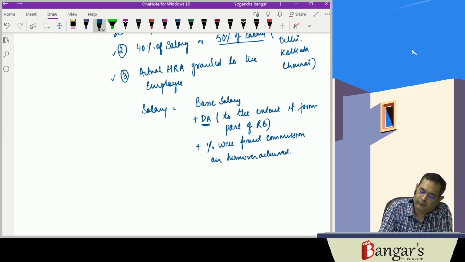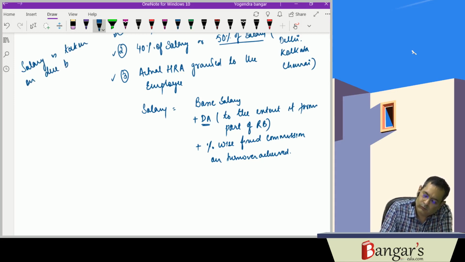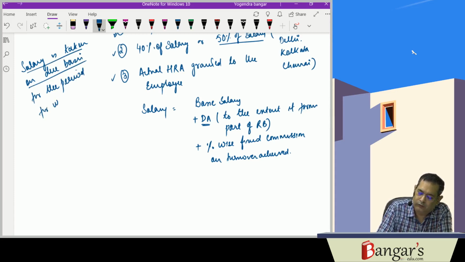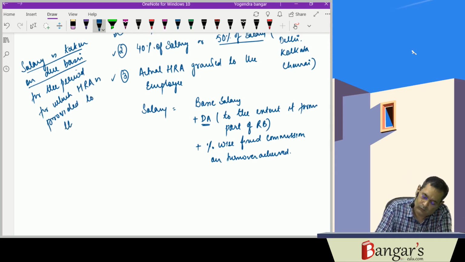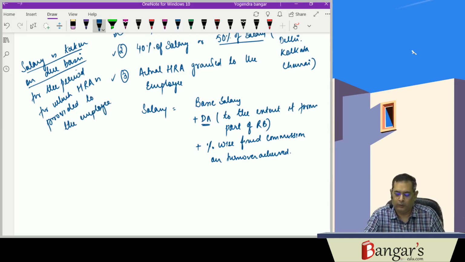And here salary is taken on due basis for the period for which HRA is provided to the employee.